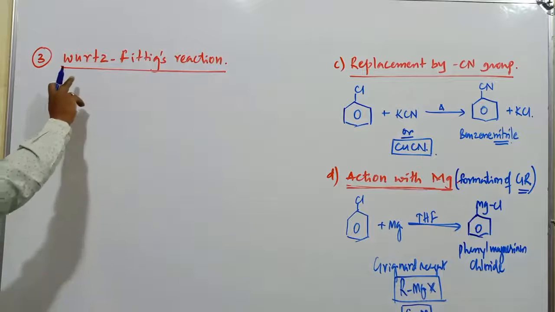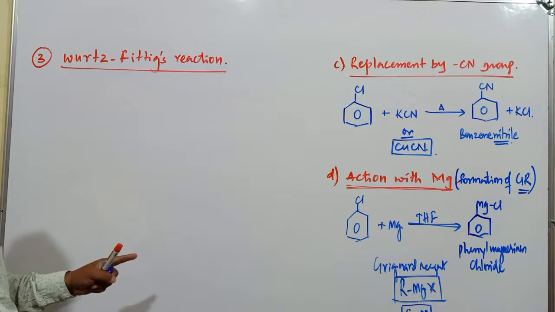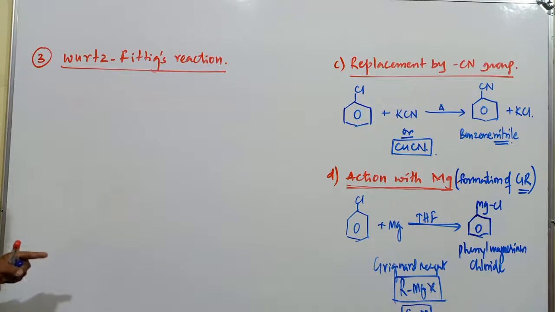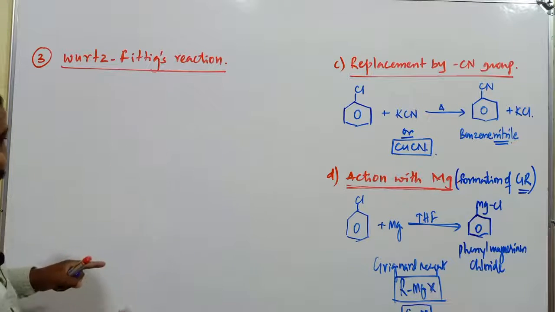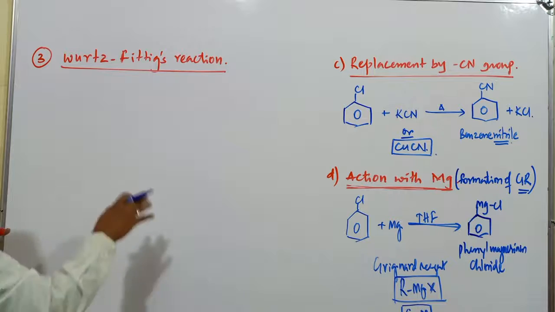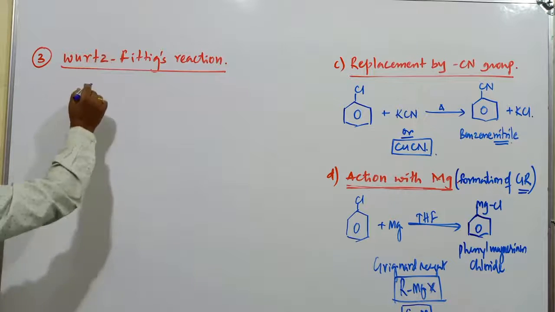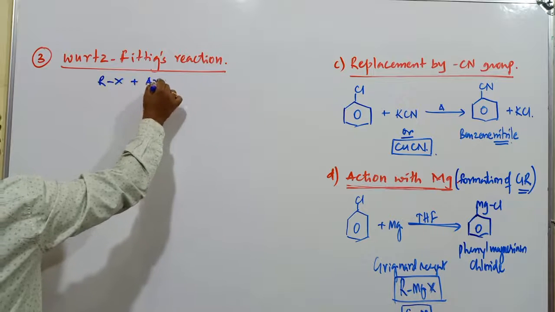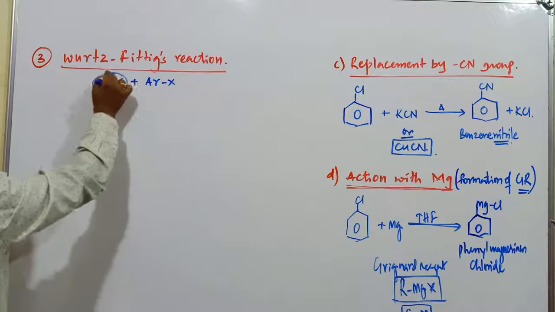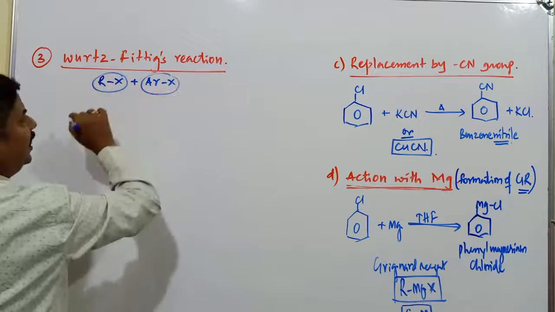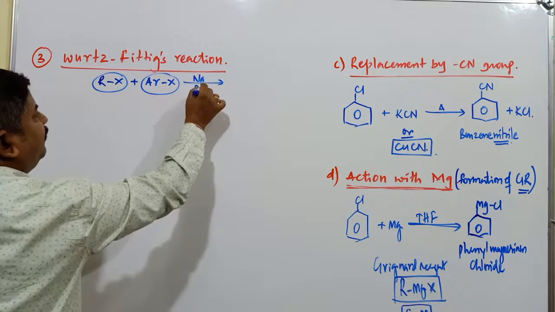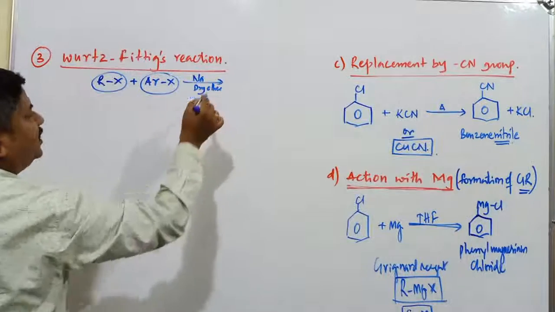In the Wurtz reaction, 2 moles of alkyl halide, similar or different, react with sodium metal in presence of dry ether to form the respective higher alkane or hydrocarbon. But in the Wurtz-Fittig reaction, one molecule of alkyl halide and one molecule of aryl halide are treated with sodium metal in presence of dry ether.